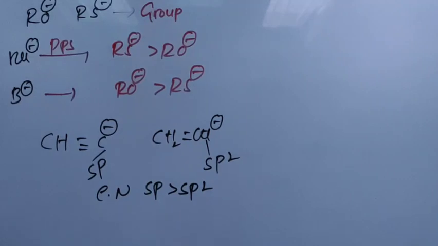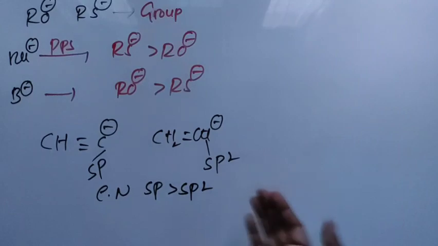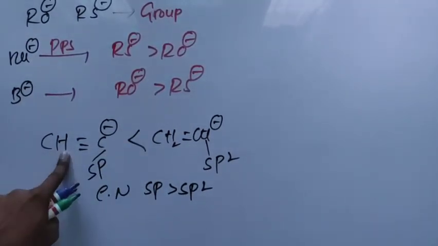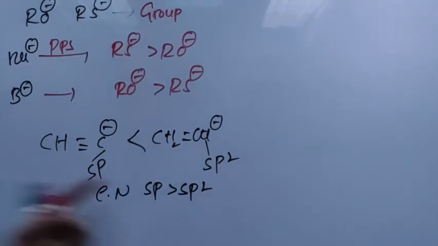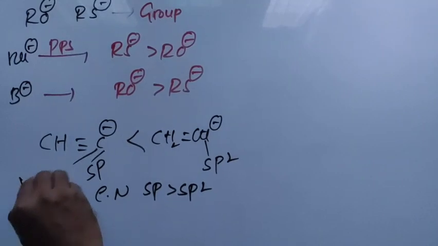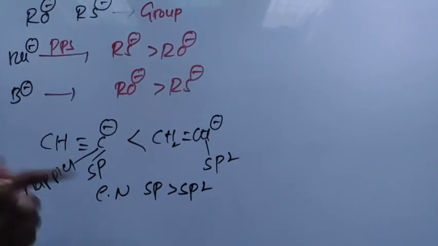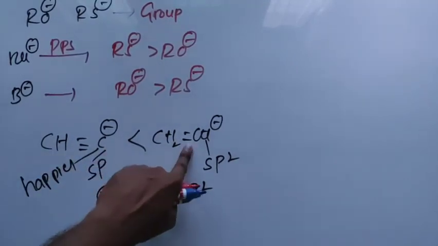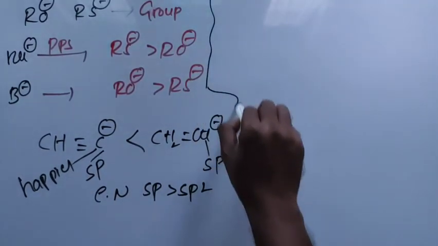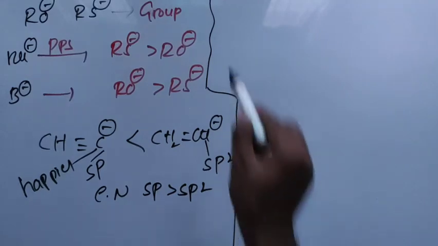So when you are happy, then what is the point of attacking someone? You attack someone when you are unhappy. Therefore, nucleophilicity of this is less than this ion because of the difference in hybridization. I write here, he is happier. He is not ultimately happier, he is happier than this. Just like you are not ultimately happier, you are happier than your neighbor. One more.